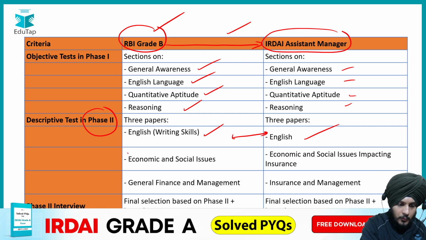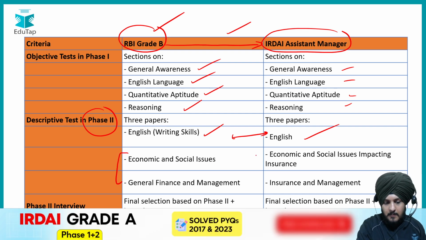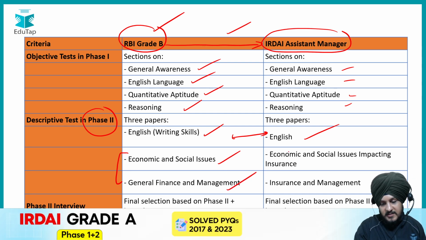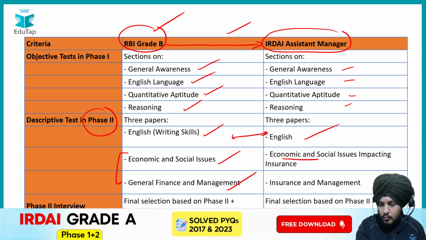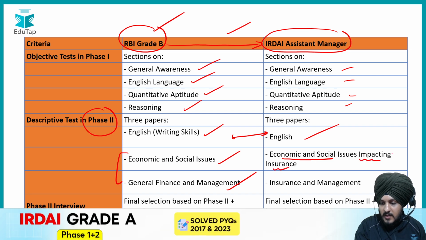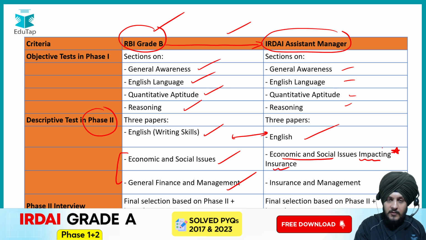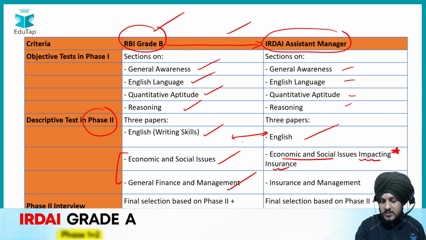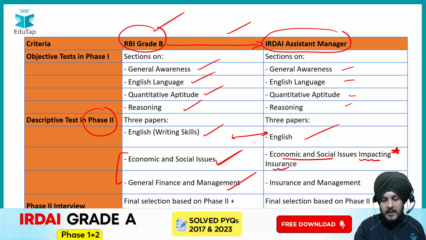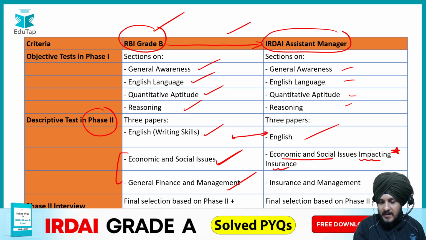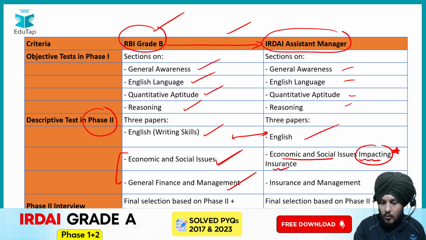If we talk about these two components, which are ESI and general finance and management: as a part of the RBI Grade B examination, you have Economic and Social Issues, and management and finance. Over here you have general finance and management. But here also you have Economic and Social Issues, but the important keyword here is impacting insurance. Now how does it make a difference? We will see it very soon in our next slide. But for now just understand that we have differences with respect to both these components. ESI is a part of RBI Grade B, and ESI is a part of IRDAI Assistant Manager also. But here ESI is in context to the impact on insurance.